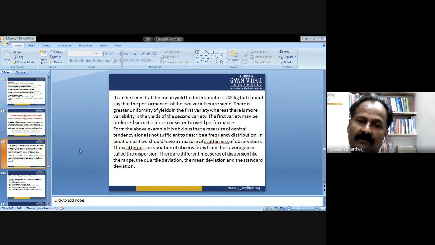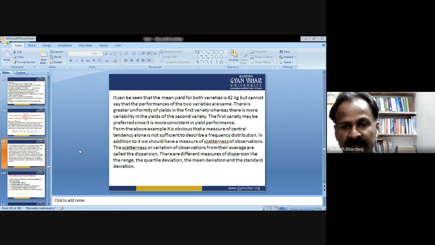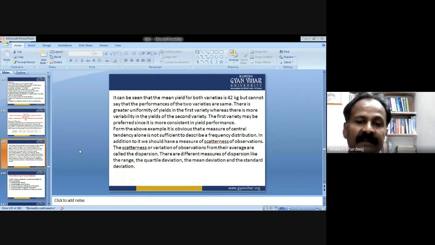The scatterness or variation of observations from their averages is called dispersion. The most important line needs to be noted down. The scatterness or variation of observations from their averages is called dispersion, that is, deviation. There are different measures of dispersion like the range, the quartile deviation, the mean deviation, and the standard deviation.